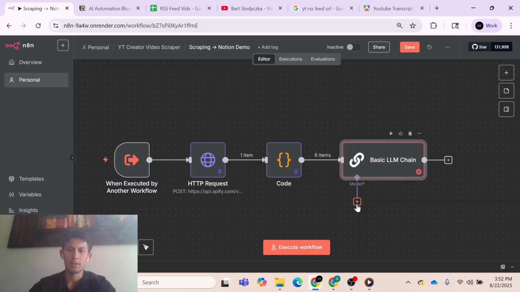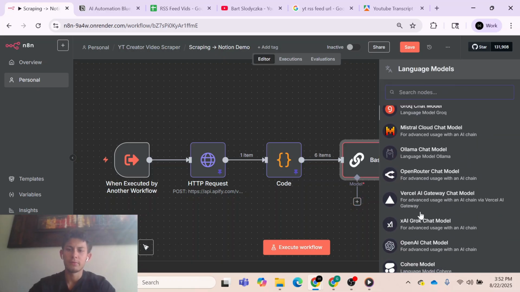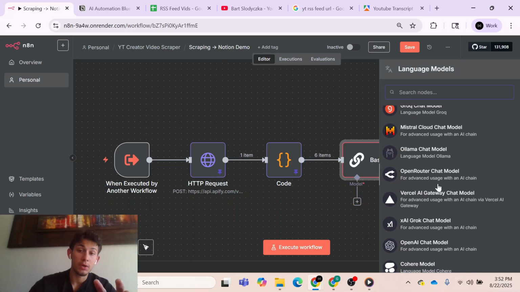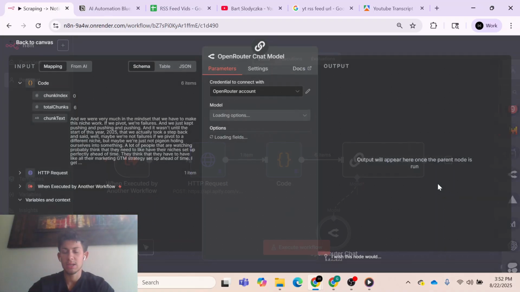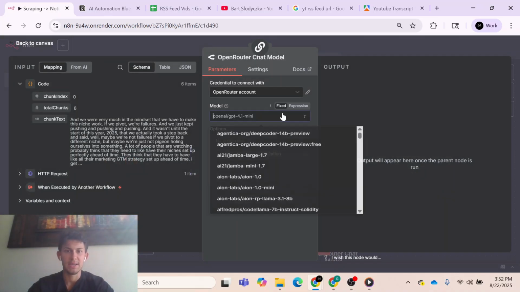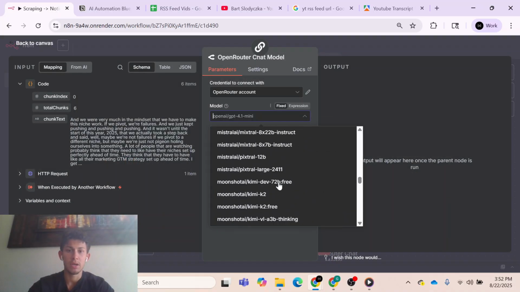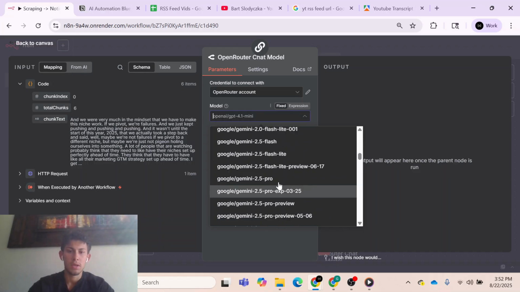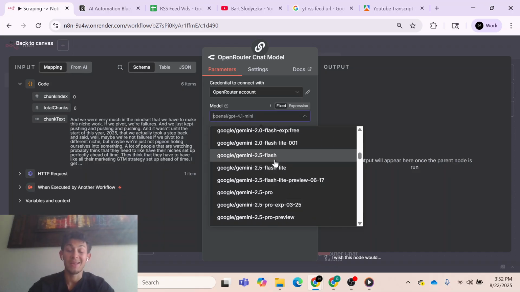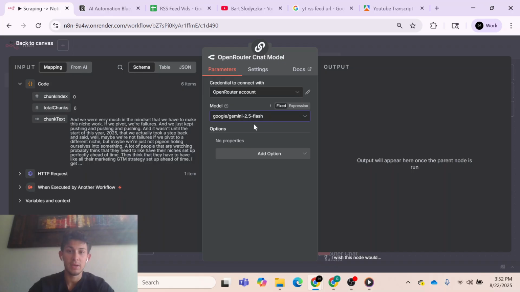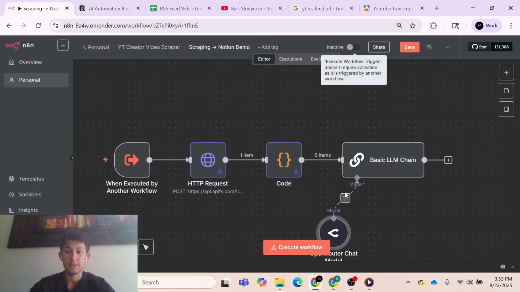Oh yeah, and for a model. Since these are very large chunks, I like to use Google Gemini because it has a large token window. So I'll go over here and grab a Gemini Flash. This is a cost-effective, high input token limit model, so that's awesome.